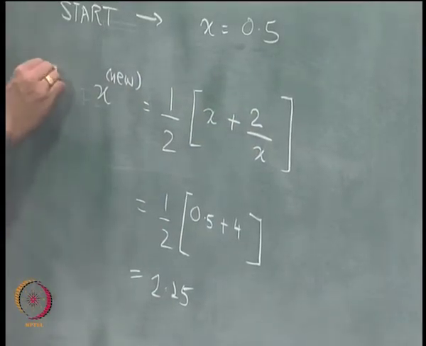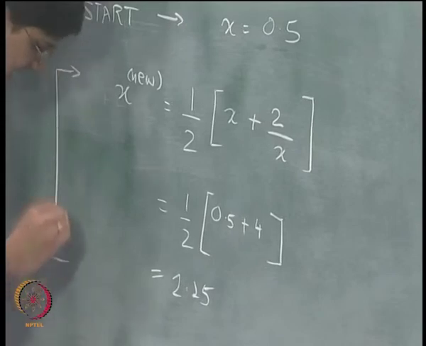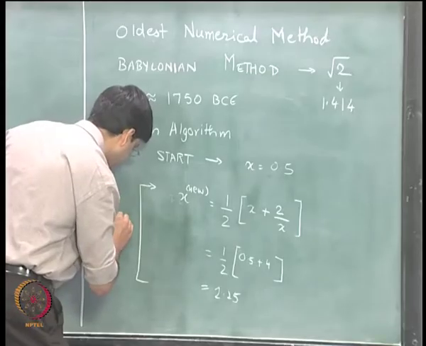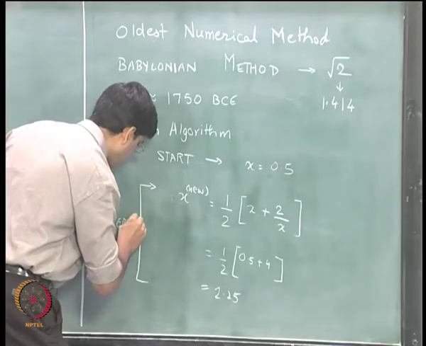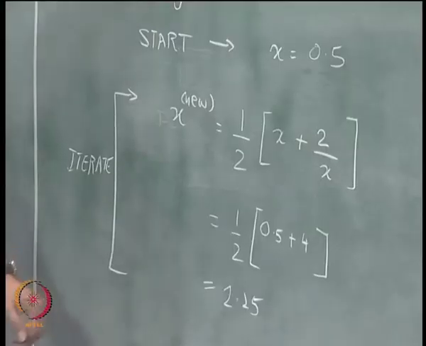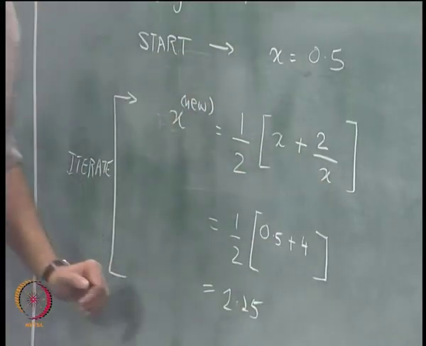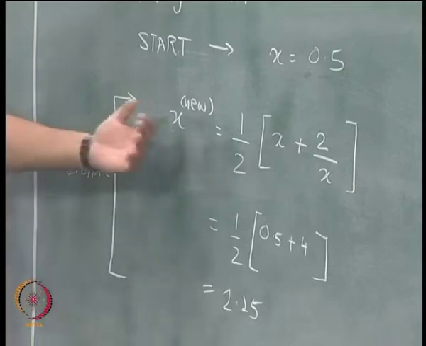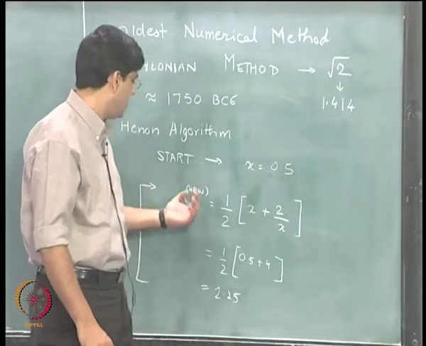So, we iterate, this is what we mean by iterating over this particular equation, and we do that repeatedly until we get the actual solution.